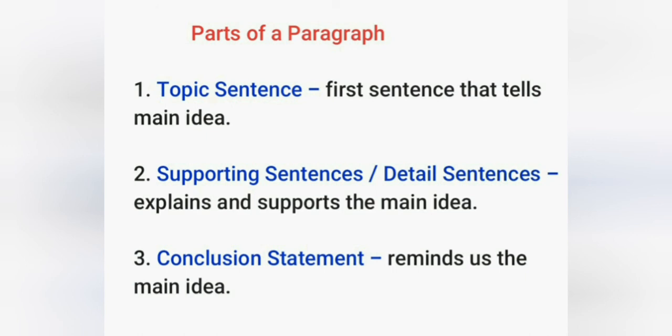First part, topic sentence. What is topic sentence? It is the first or second sentence of the paragraph. It tells us what the paragraph is about. It summarizes the main idea of the paragraph. Next, supporting sentences. This part is also known as detailed sentences.